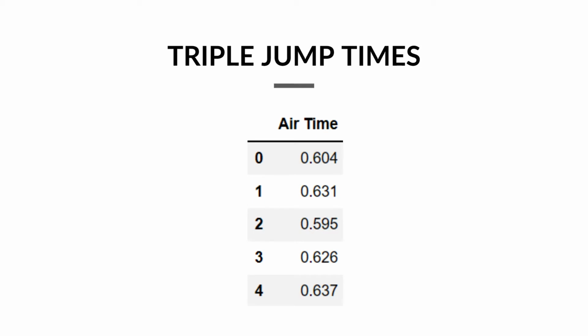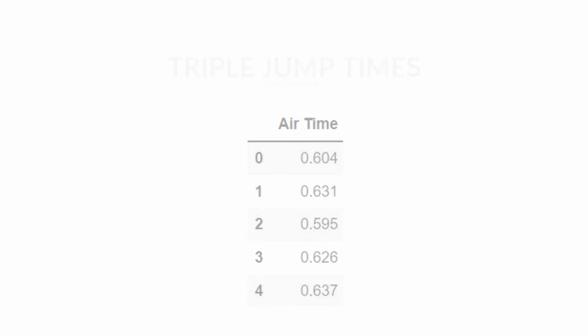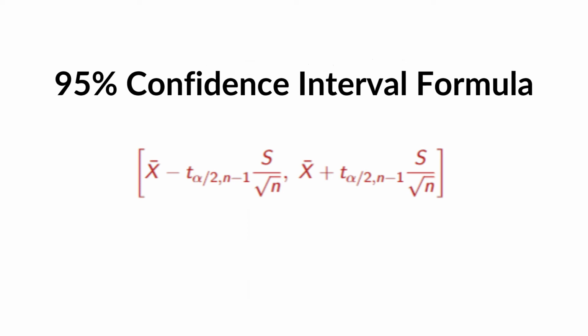Here are the air times for the 5 jumps that we just showed. The left column is the trial number, and the right column is the air time for the corresponding trial. In order to create the 95% confidence interval, we use this following formula.